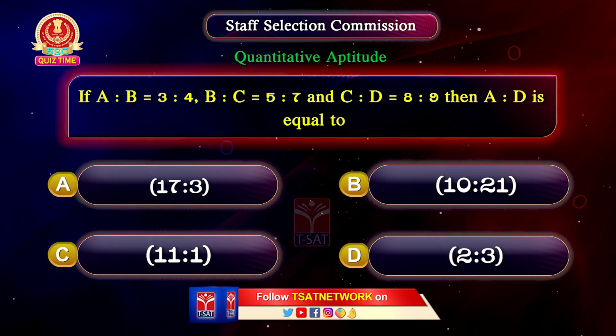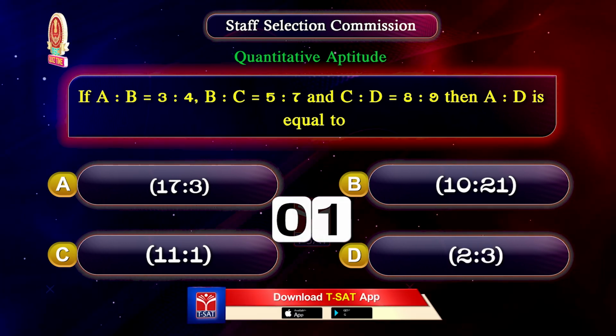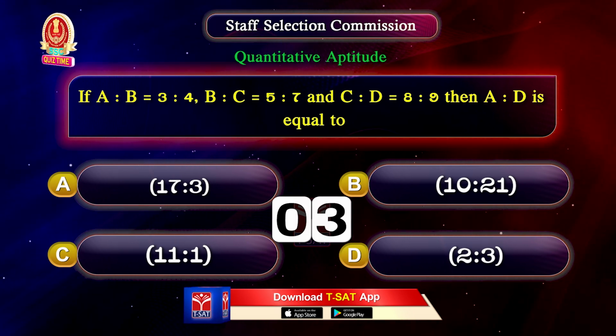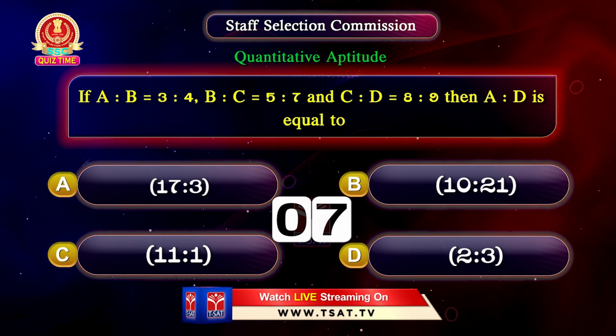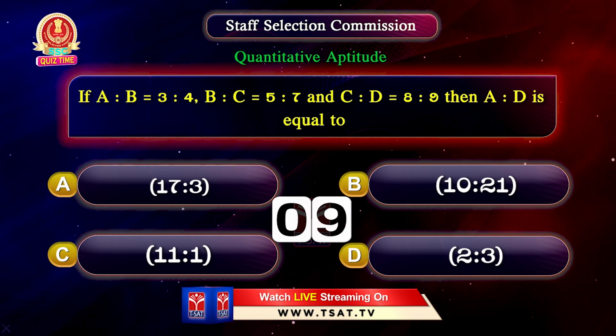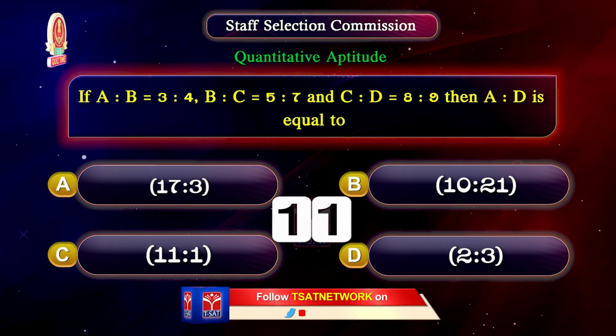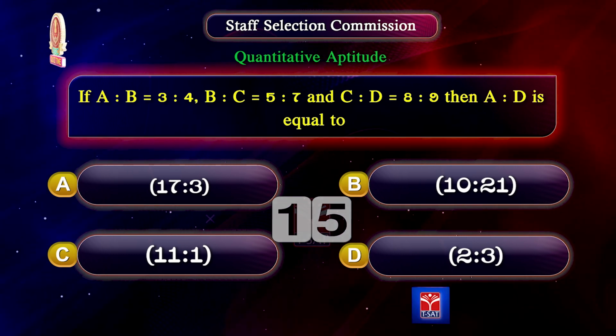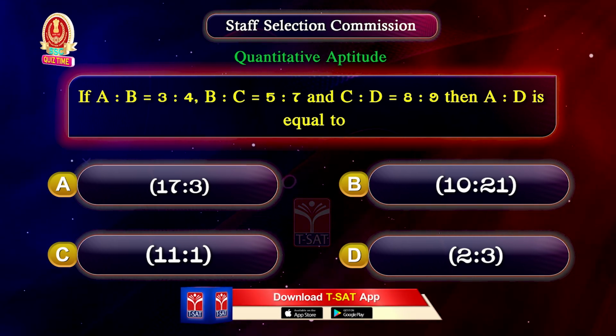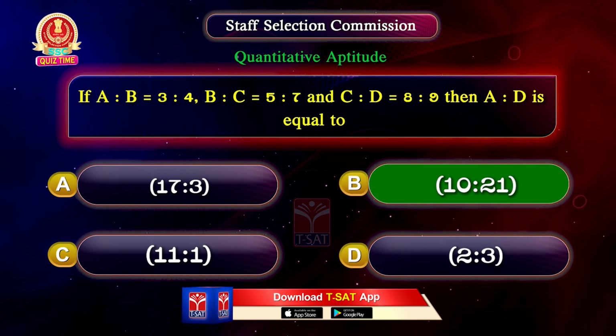Your time starts now. The correct answer is option B, 10:21.